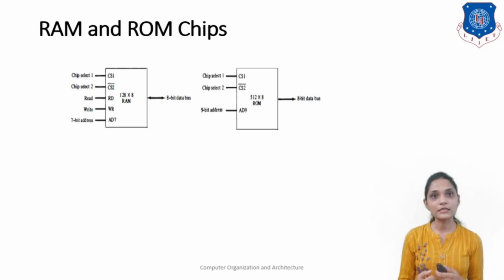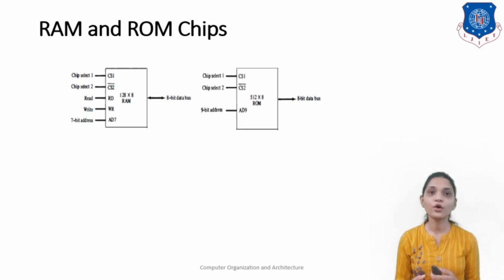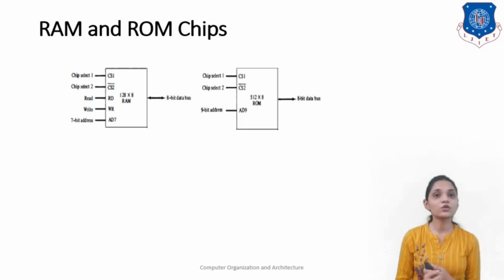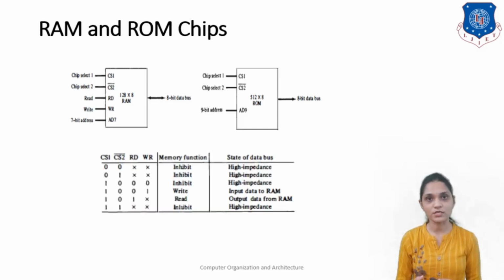The second one is a ROM. ROM also contains chip select 1 and chip select 2 and also the control for reading. Here the size of the ROM is 512 x 8. That means you have a total of 512 locations and each location can contain 8 bits. To address these 512 locations, we require 512 equals 2 raised to x. Here the value of x will be 9 because 512 equals 2 raised to 9. So our address will be 9 bits, and we will require 9 address lines to address all of these locations.